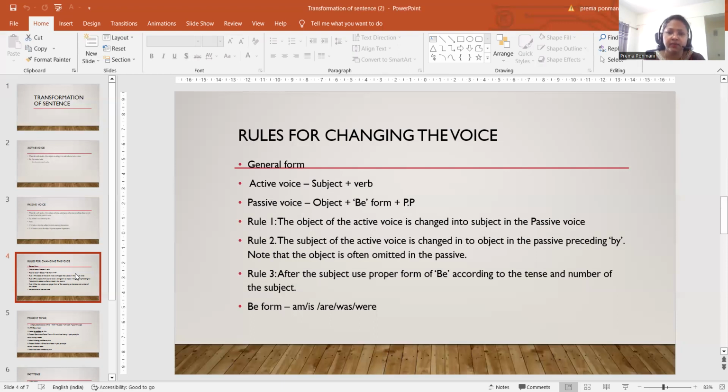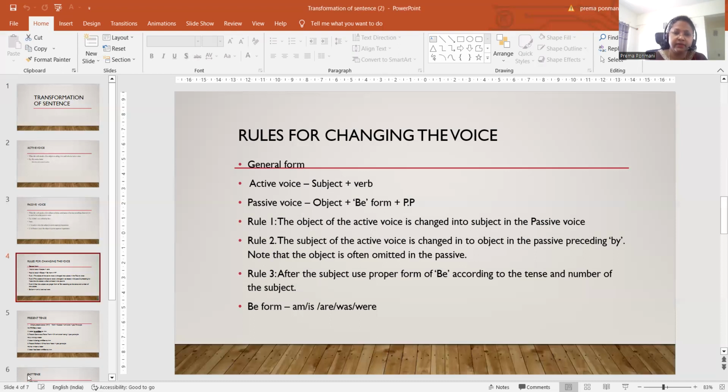The object of the active voice is changed into the subject in the passive voice. And the second rule, the subject of the active voice is changed into the object in the passive voice by using the word by. The word by is very important in the passive voice. After this replacement of subject and object, what do we have to do then? We have to add the be form of the verb. What is the be form of the verb?